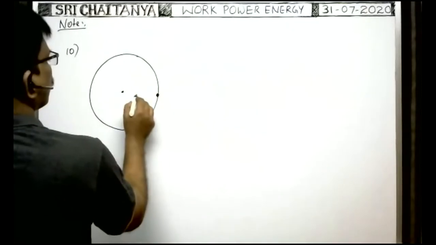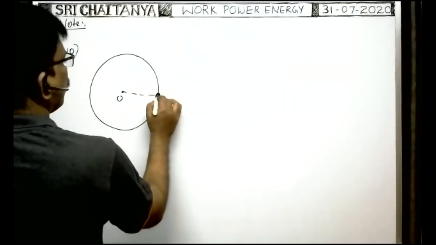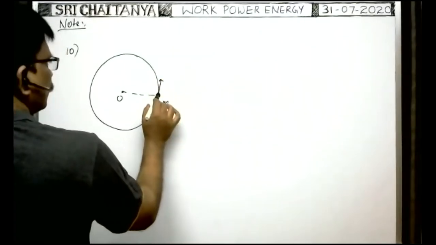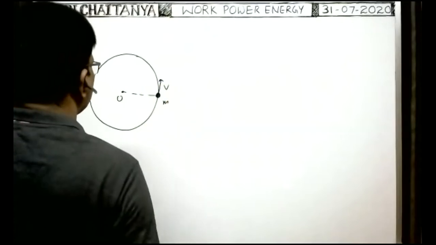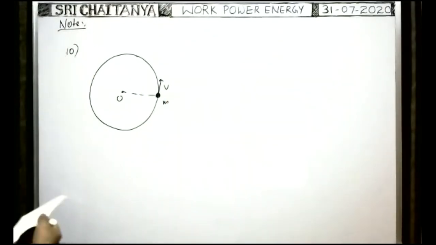Suppose this is the center of the circular path. At a certain instant of time its speed is v. As time elapses, the speed changes. Speed increases with time.